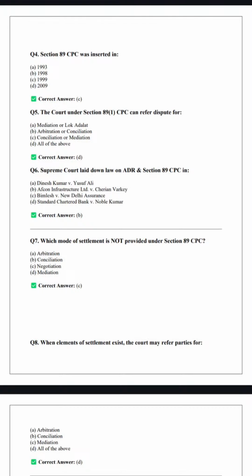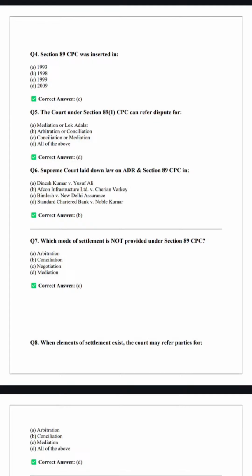The court under Section 89 clause 1 CPC can refer disputes to, as I have already told you, mediation or Lok Adalat, arbitration or conciliation. So all are the options available under Section 89(1) CPC, which talks about settlement of dispute outside the purview of court.